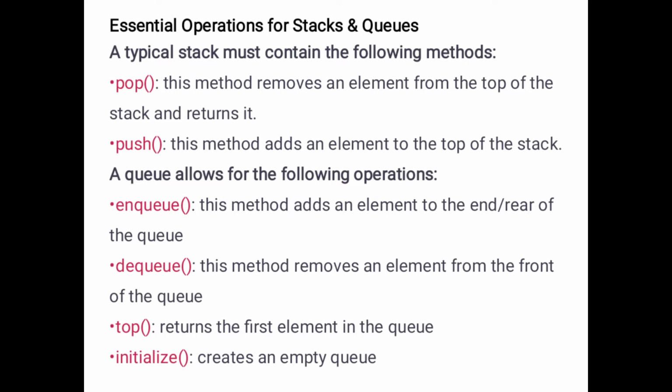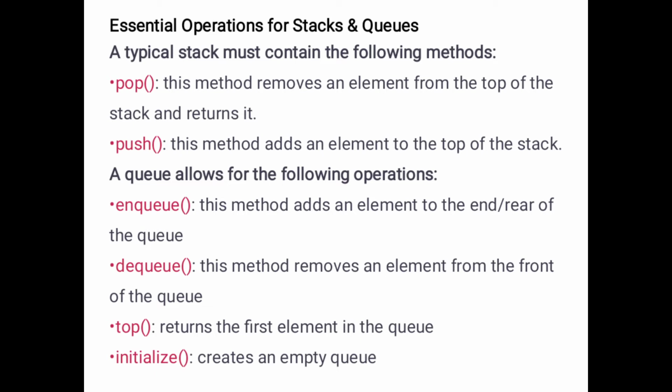From UG classes. Then the queue follows some operations: enqueue, dequeue, top, and initialize. Enqueue means entering the data into the queue. That means the data is inserted into the queue at a particular position, the end or rear, the back end of the queue. So if we add any data into the queue, we must insert it at the rear position or end of the queue.